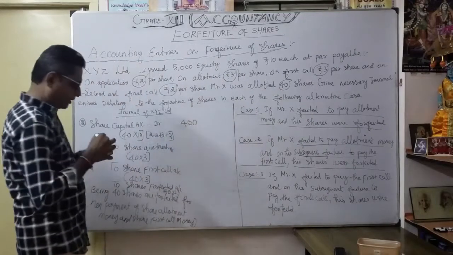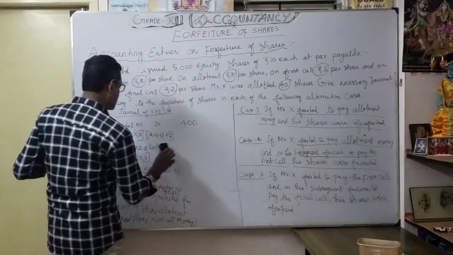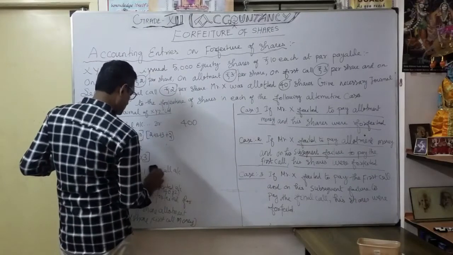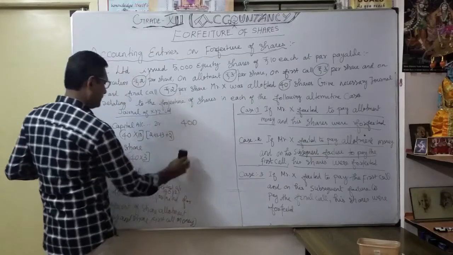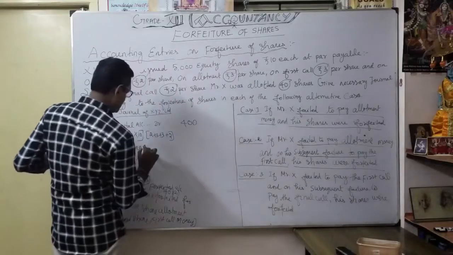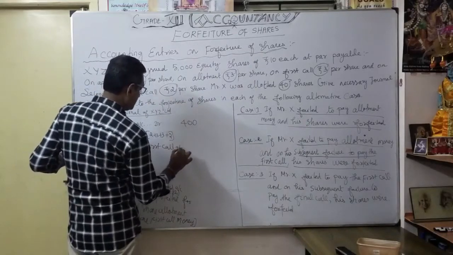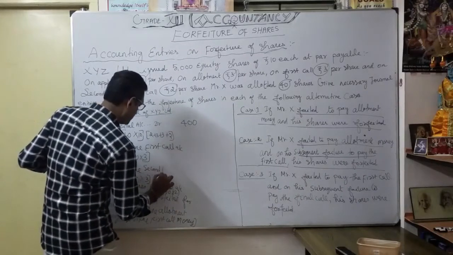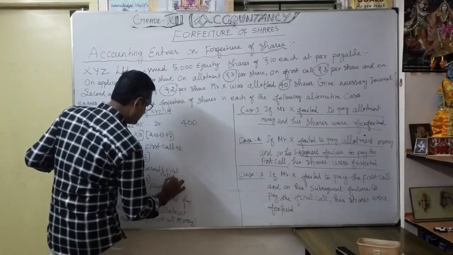Okay. So here share allotment won't come. Here only share first call and final call will come, because only those are in default, isn't it? So now see: Share first call account, share second and final call account.